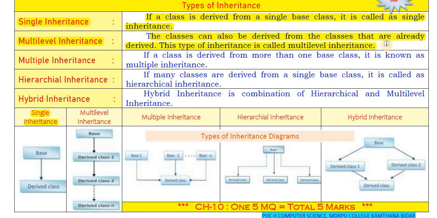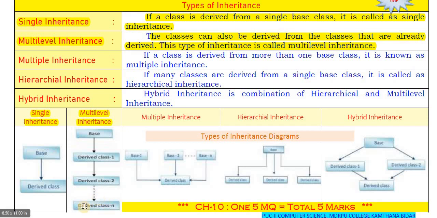We can derive a class from an already derived class. This type of inheritance is called multi-level inheritance. Here you can see in the diagram, multi-level inheritance. From the base class, we are creating derived class 1. From this derived class we are creating another derived class 2. From derived class 2 we can again create derived class 3, 4, 5 up to n. So you can create many classes from already derived classes.